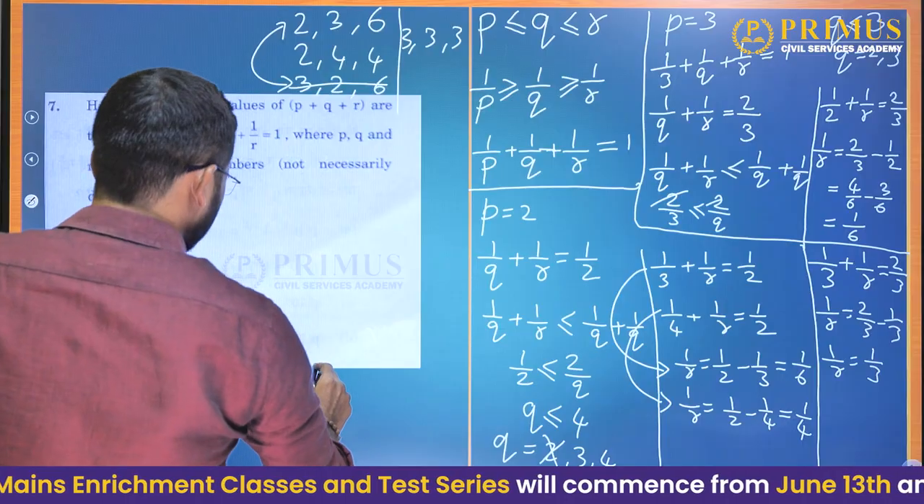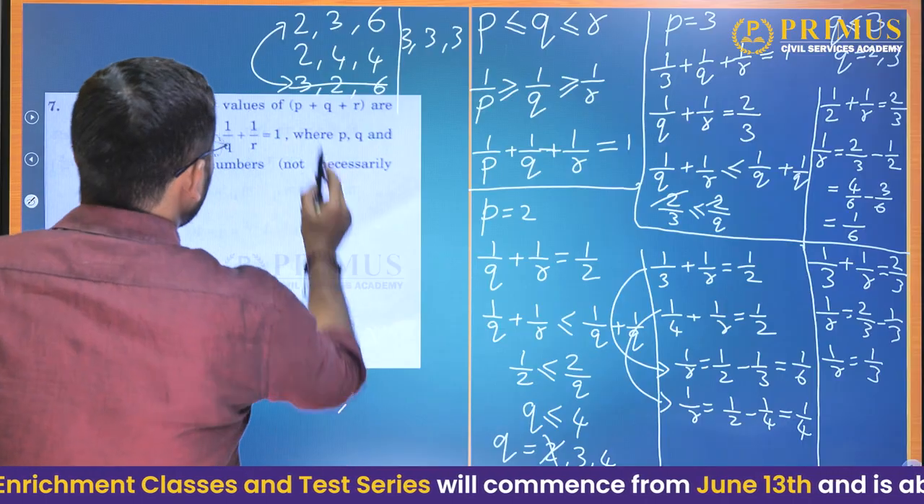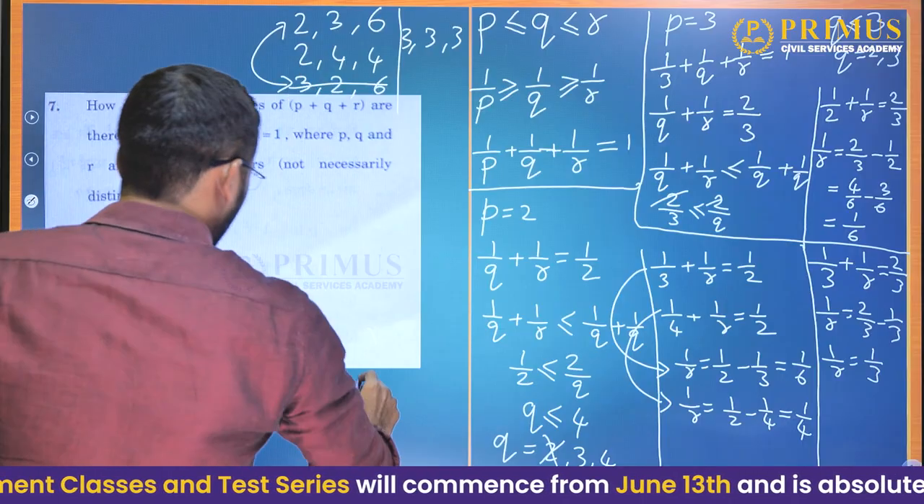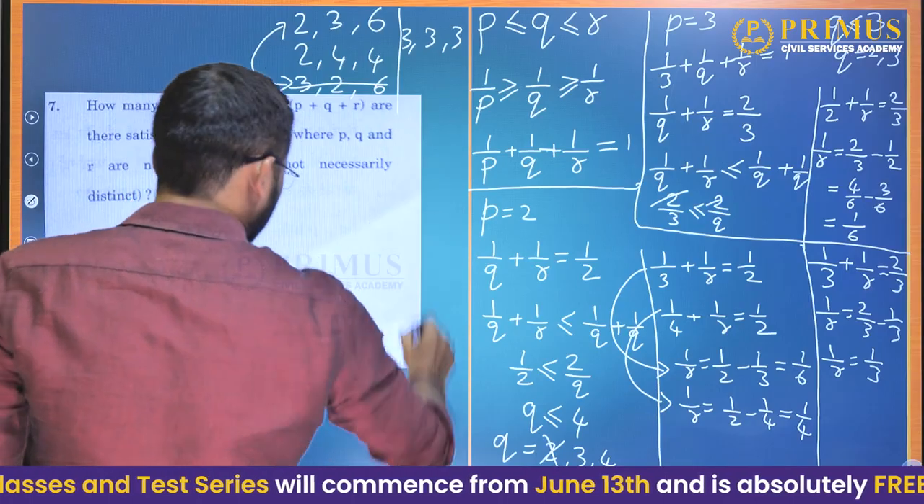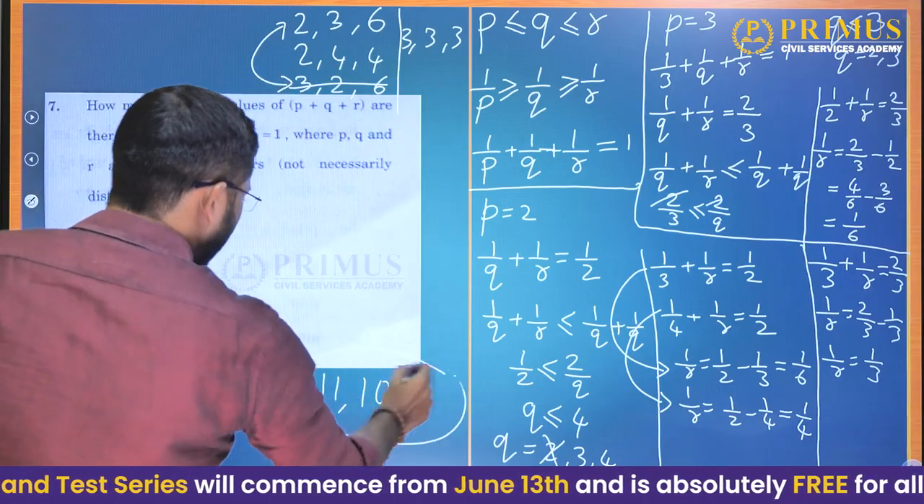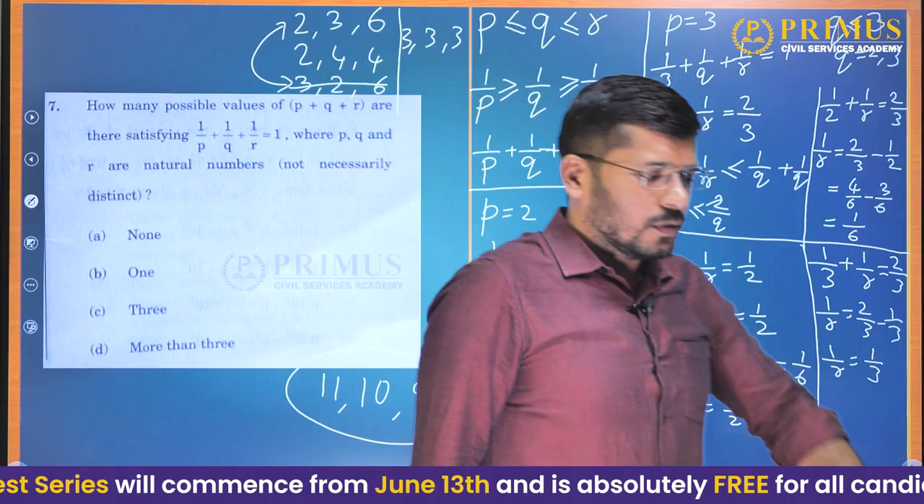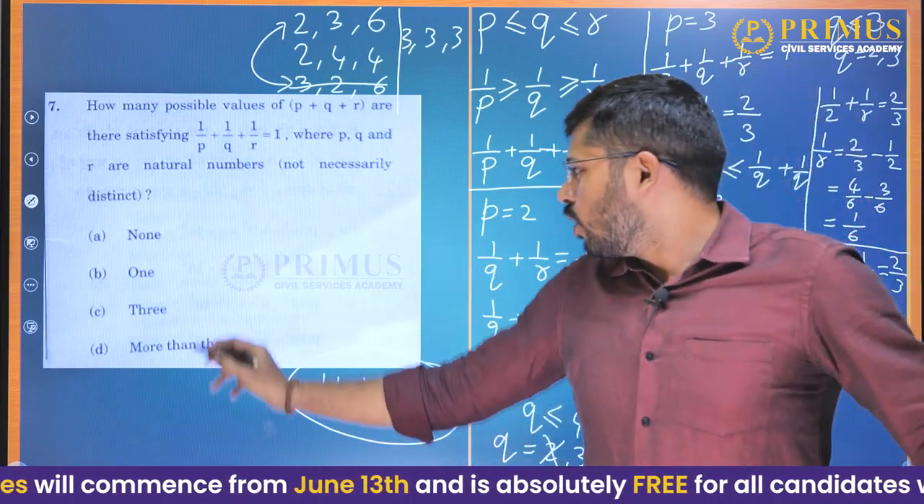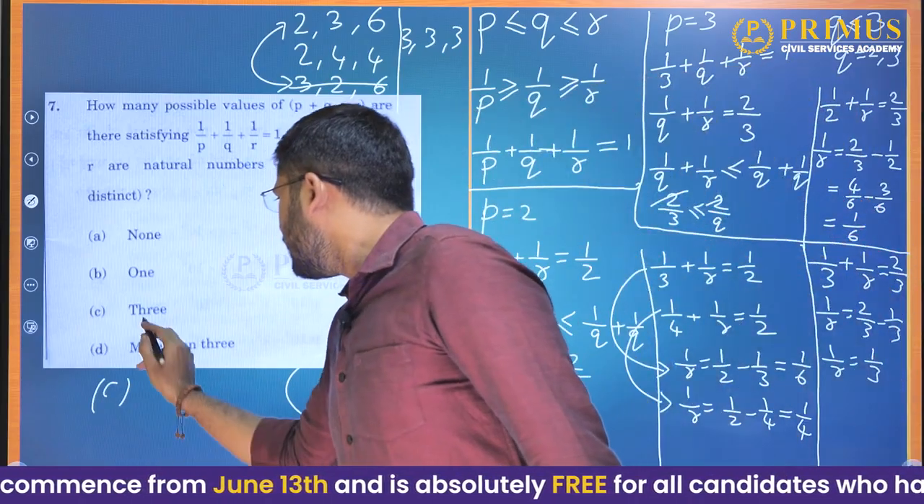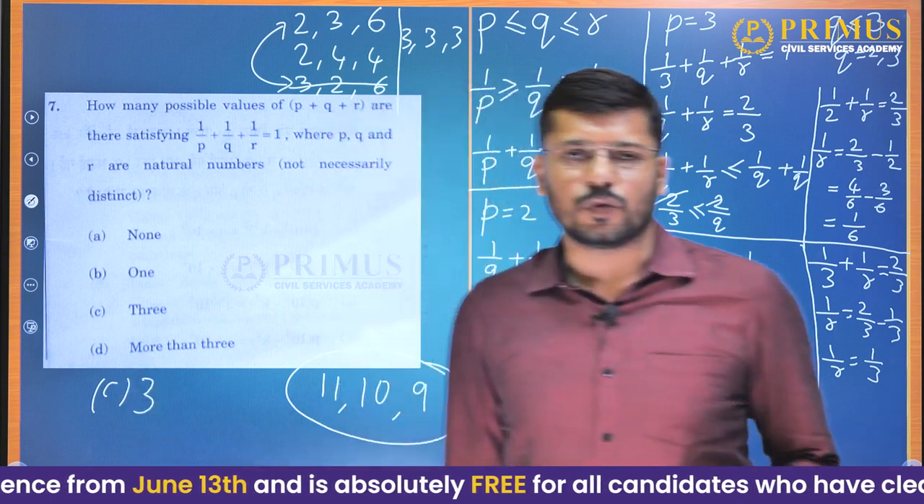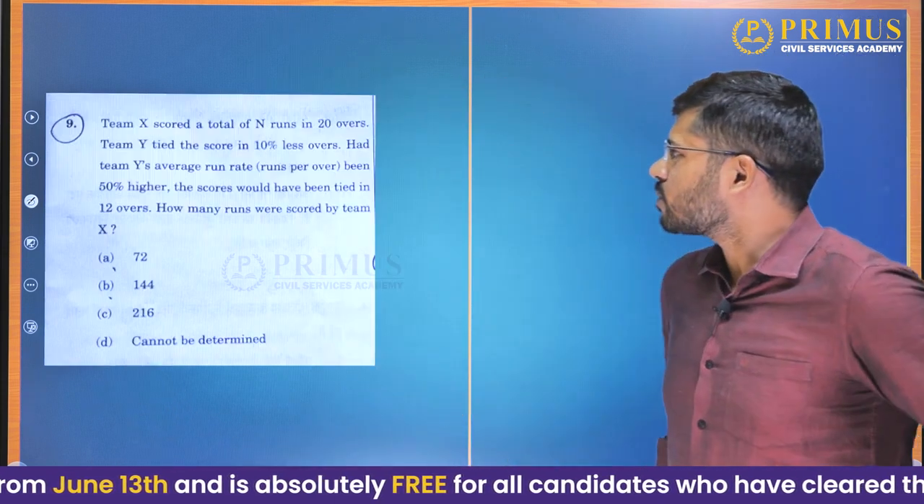So 2 plus 3 plus 6 will give us 11. 2 plus 4 plus 4 will give us 10, and 3 plus 3 plus 3 will give us 9. So we have 3 distinct values: 9, 10 and 11. So the answer to this question is again option C, 3. Okay, we'll go further now.